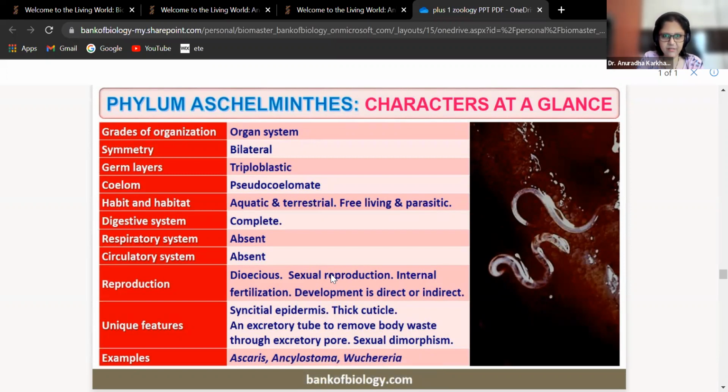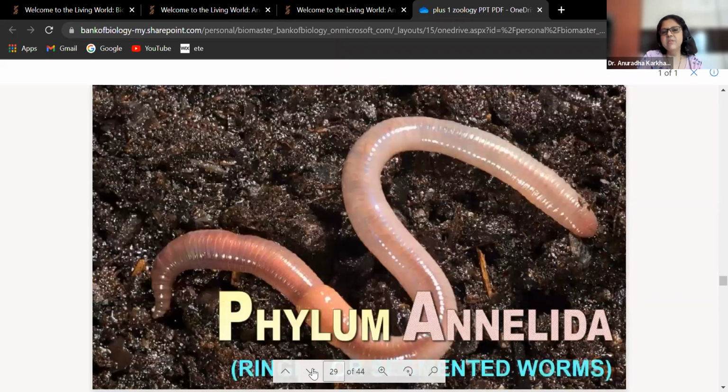Is it clear? Very much. Any difficulty in this? So how many phyla have we studied till now? Porifera, Cnidaria, Ctenophora, Platyhelminthes, Aschelminthes. So out of the 11 phyla that we had to study, we have completed 5 phyla today. Correct? Right? After this comes arthropoda, which is actually now we're going to Annelida, which is actually going to be very simple.